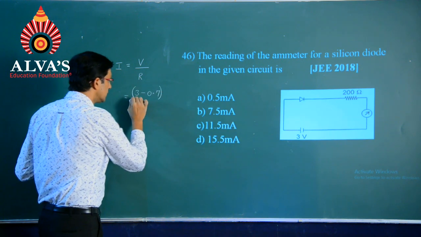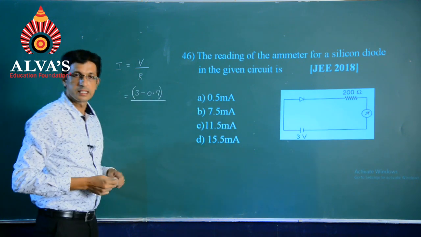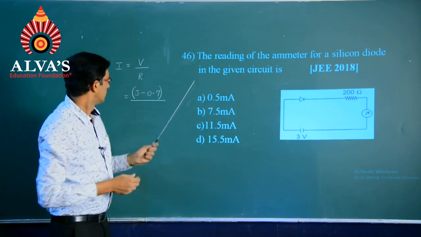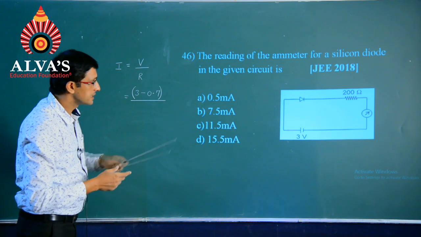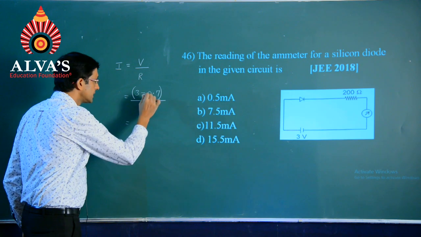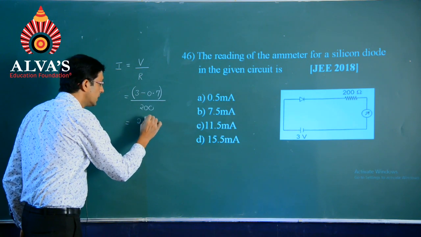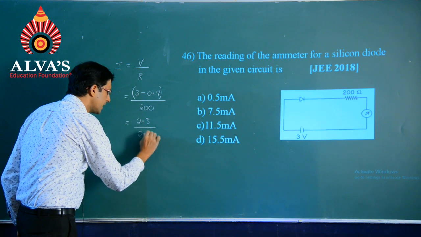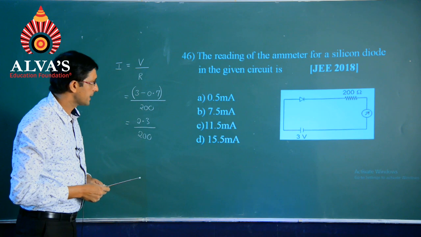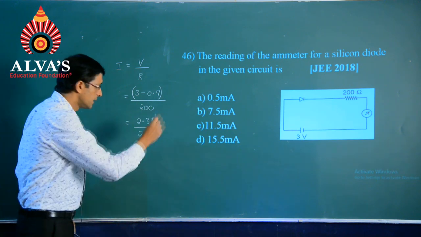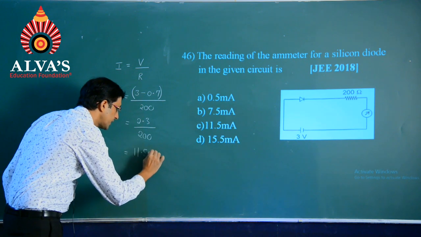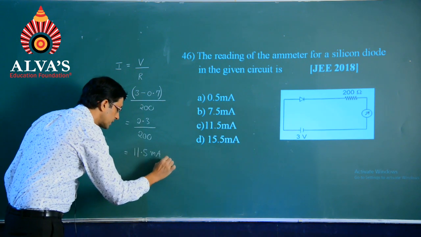This will be the representation of the voltage as per the indication of the silicon diode. Further, with the resistance of 200, this will become 2.3 by 200. Simplification of this will give you the third option, 11.5 milliampere.